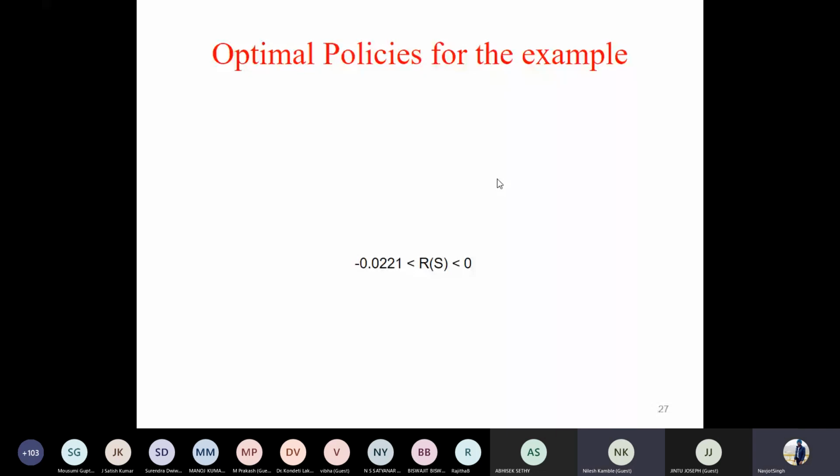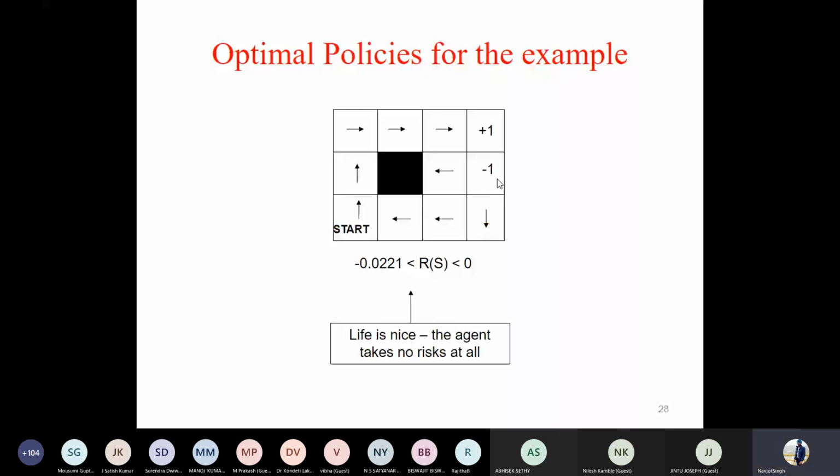For a given state, let's say there are two paths, a shorter one and a longer one. Looking at the reward given over here, if I take the shorter one, which would be a risky path, should I take this risk? I don't think so, because the overall penalty which has been issued is very small. Even if I take a longer path, the difference is not very large. So in this case, life is pleasant, and the agent should not take any risk.